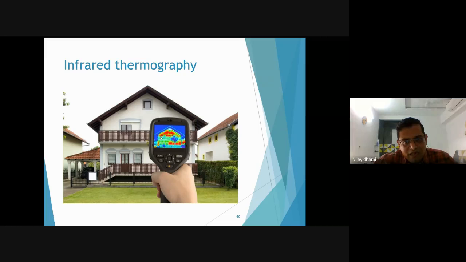From that you can have an idea about the leakages and the porosity of the structures. This is the latest technique to identify leakages in the concrete and for heat analysis. When you want to do a heat analysis and audit of the structures, this kind of tool is used for the investigation.